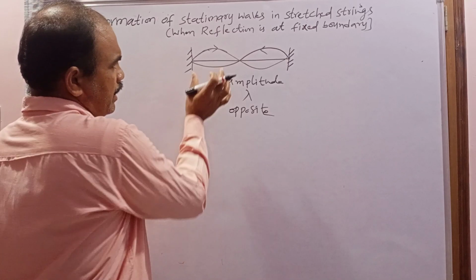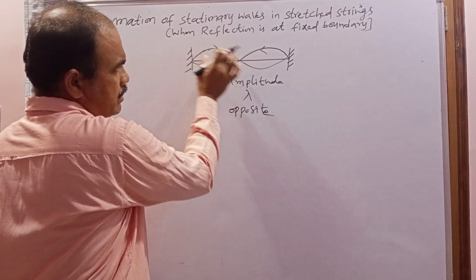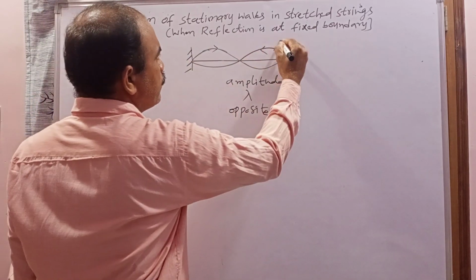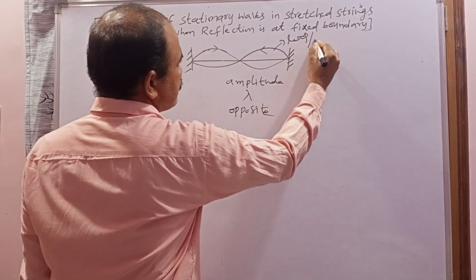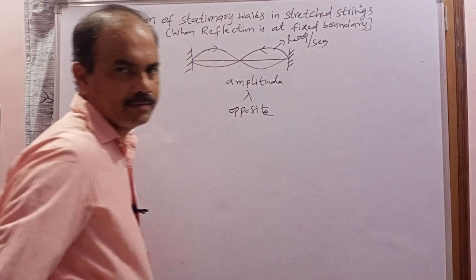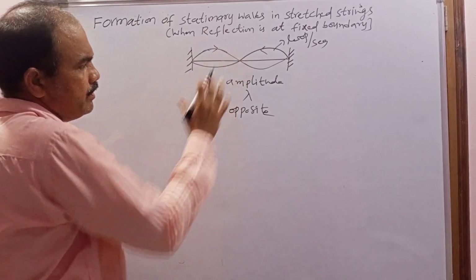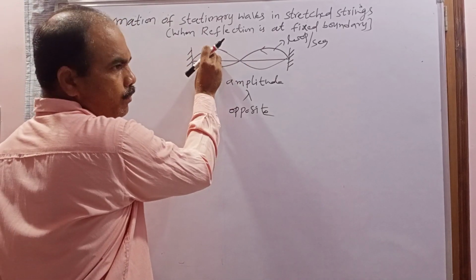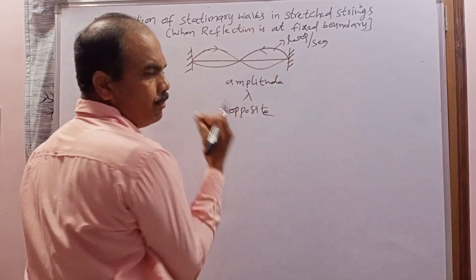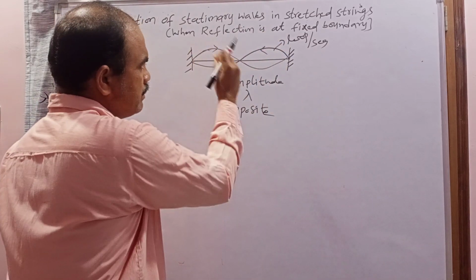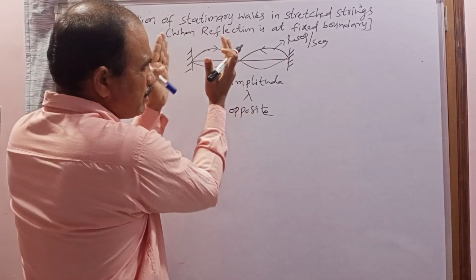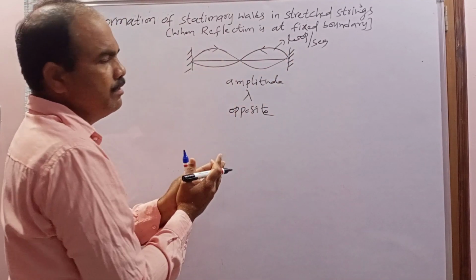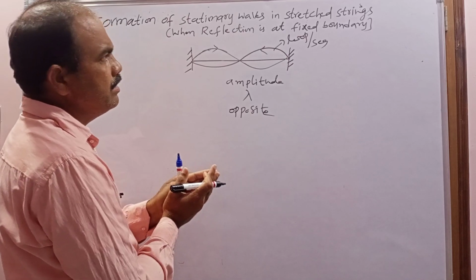When the stationary wave is formed, it can be formed in the form of loops, known as loops or segments. The energy in one loop cannot be transferred to the other loop. The energy is restricted to some region and cannot be transmitted. That's why this wave is called the stationary wave or standing wave.